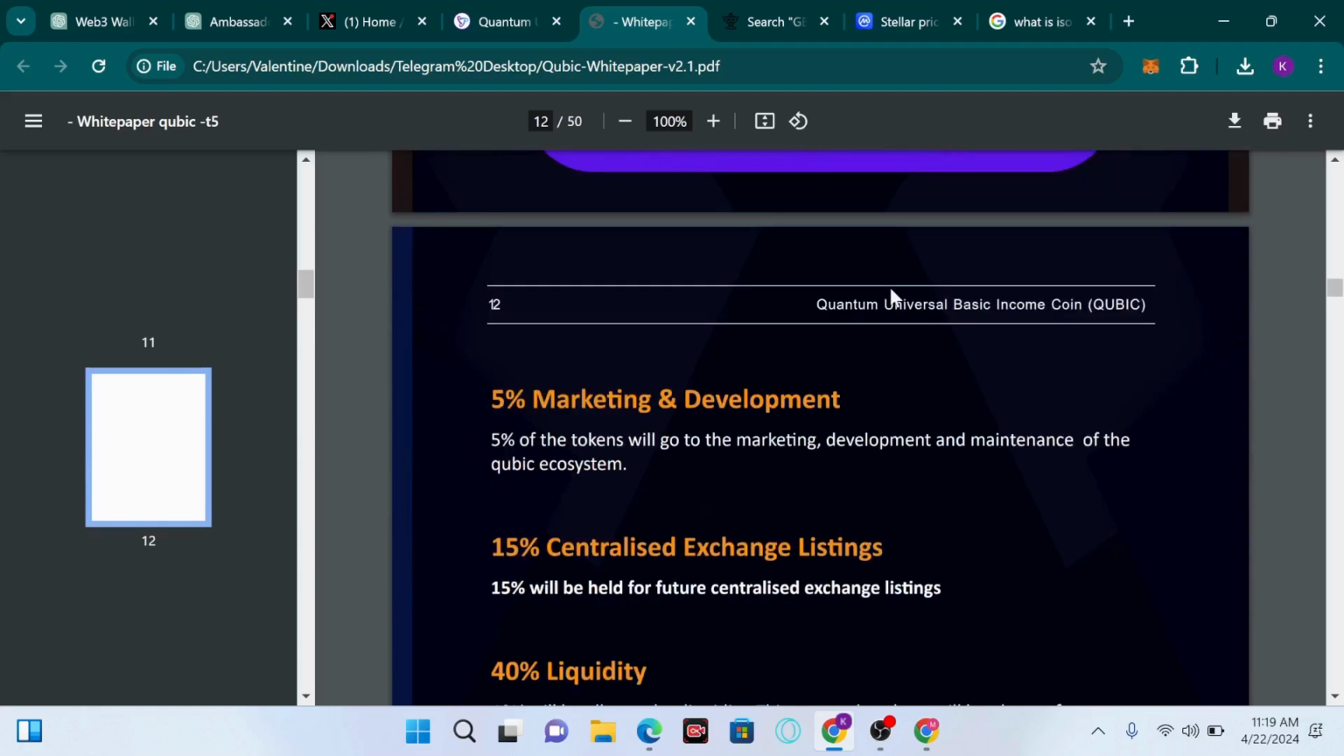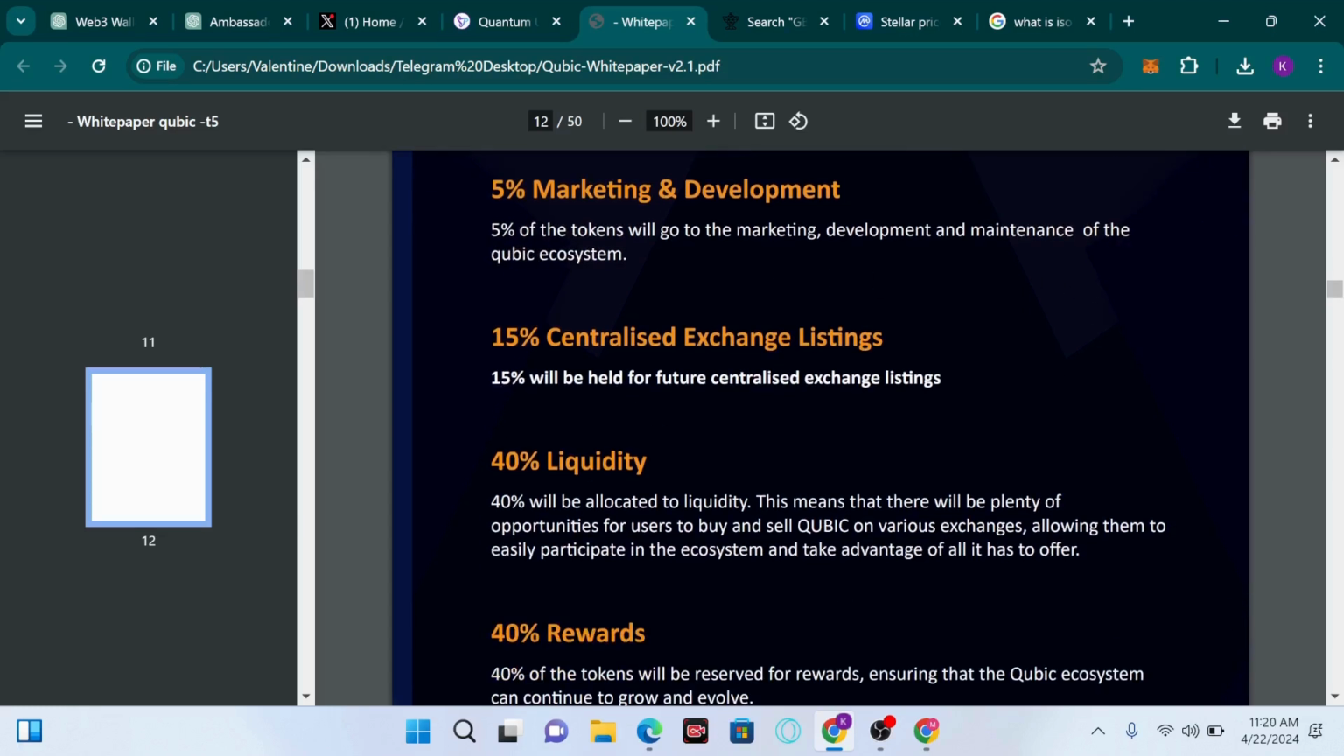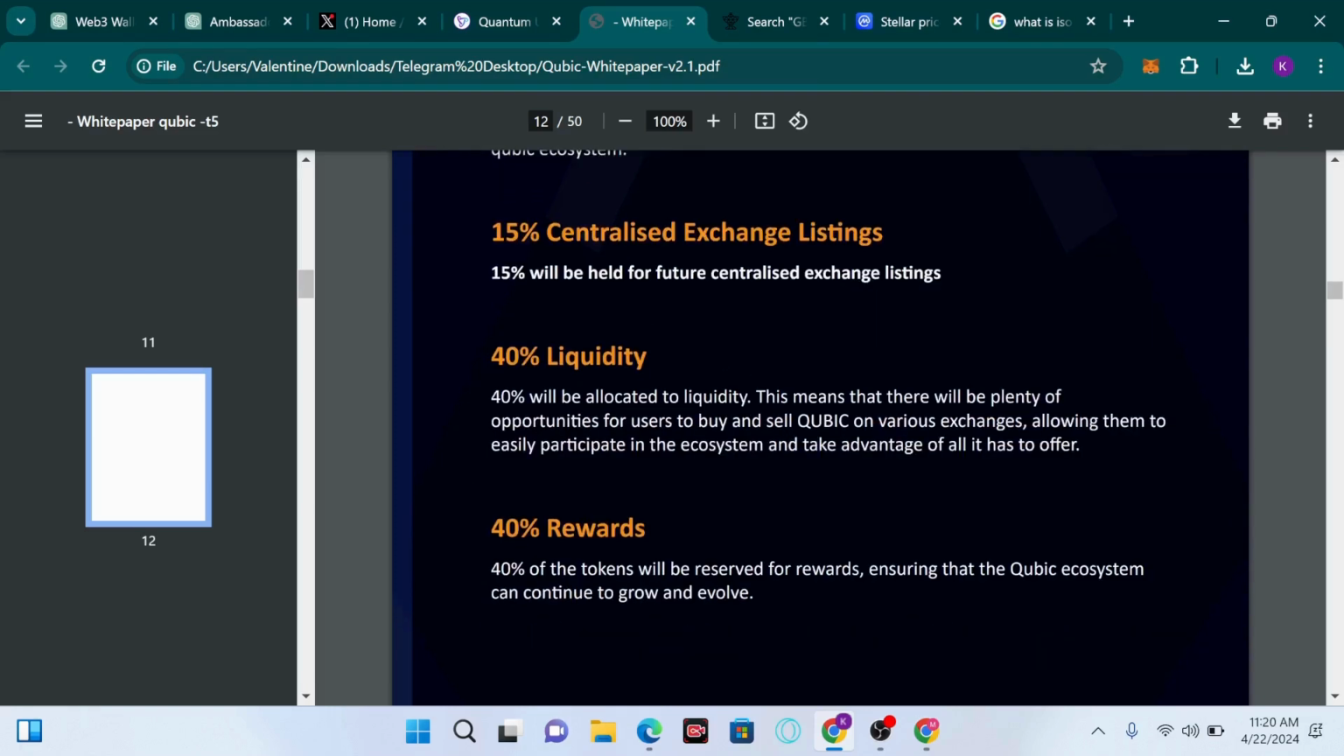So let's look at some of the functions. We have a 5% allocation for marketing and development. These are the tokens that will go for marketing purposes, development and maintenance of the Qubic ecosystem. We have 15% for centralized exchange listing, which will be held for future centralized exchange listings, and we also have 40% liquidity allocated for liquidity purposes. This means that there will be plenty of opportunities for users to buy and sell Qubic on various exchanges, allowing them to easily participate in the ecosystem and take advantage of all it has to offer.